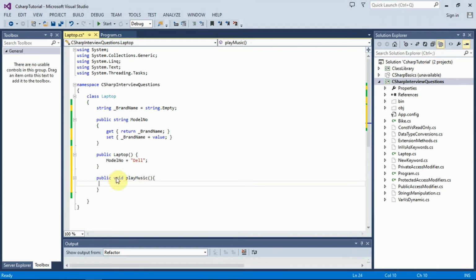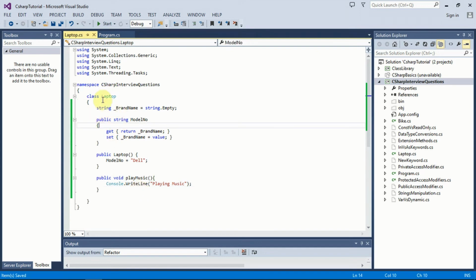So what I'm going to do is I'm just writing console log, because we are not going to play any music. Sorry, Console.WriteLine. So I'll just print something in the console: playing music. So my laptop class is ready.